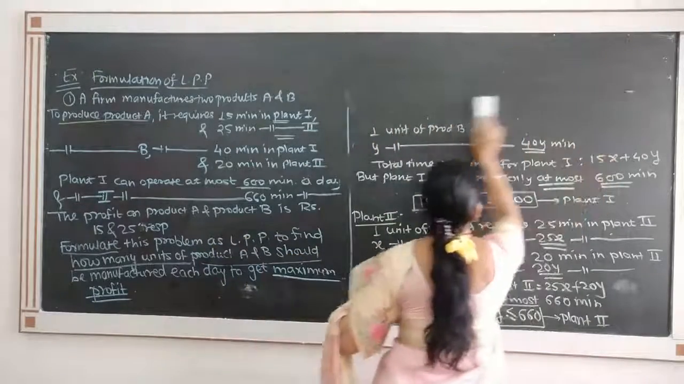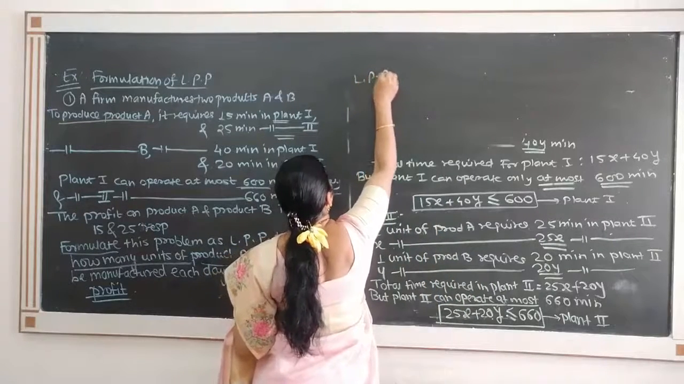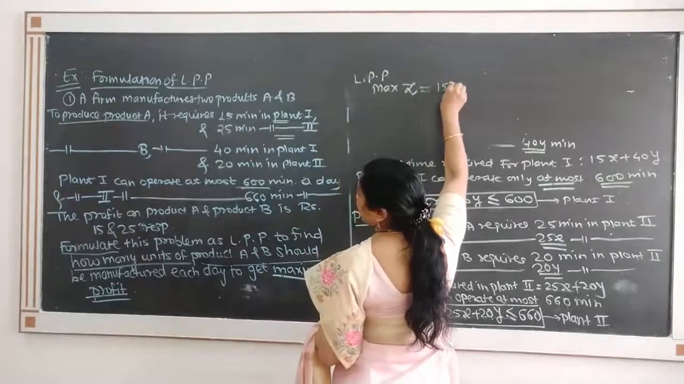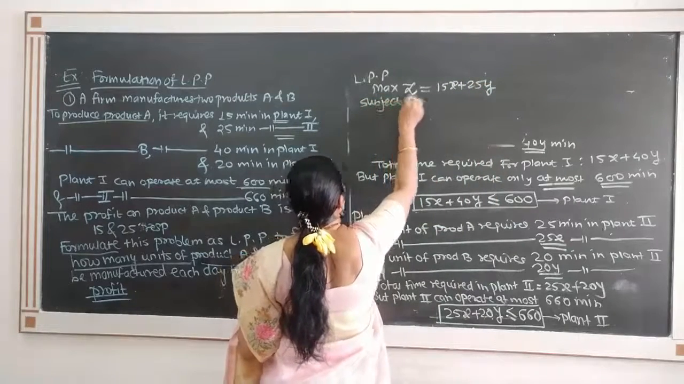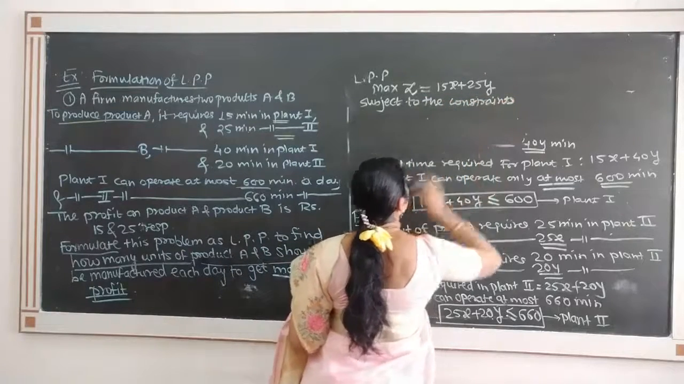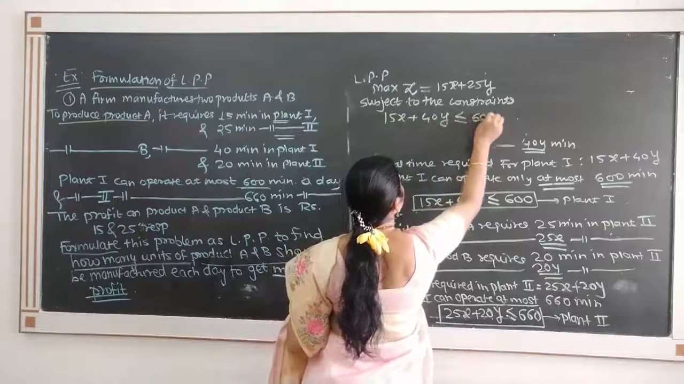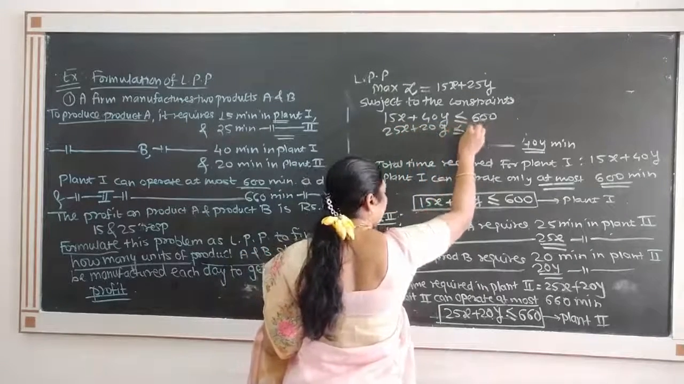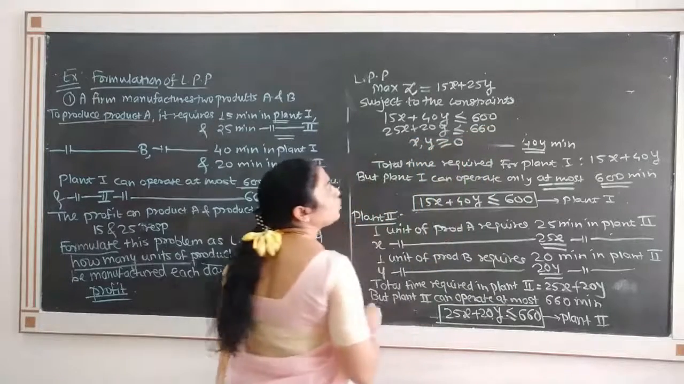So finally we will write down the LPP. What is the total LPP? The LPP is written as objective function, that is maximize z equals 15x plus 25y subject to the constraints 15x plus 40y less than or equal to 600, 25x plus 20y less than or equal to 660, and x, y both greater than or equal to 0.